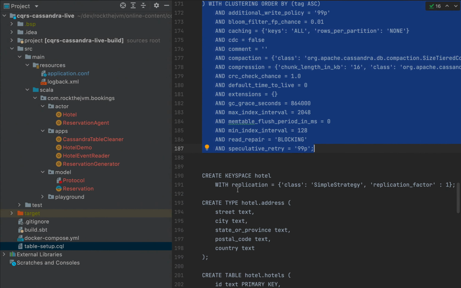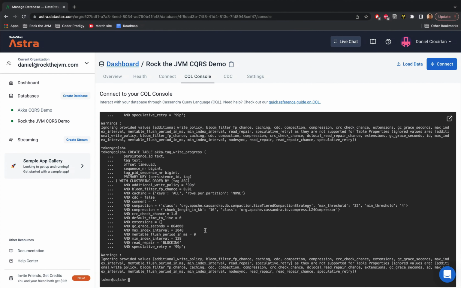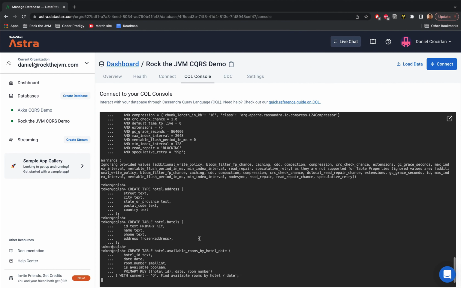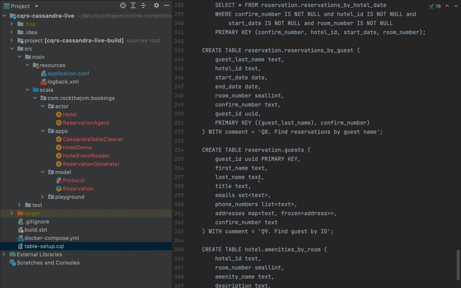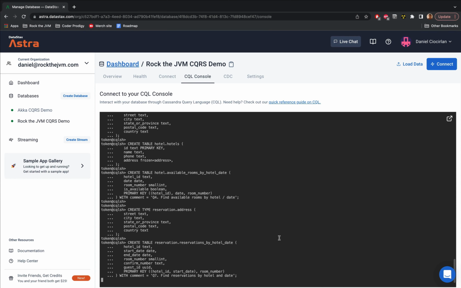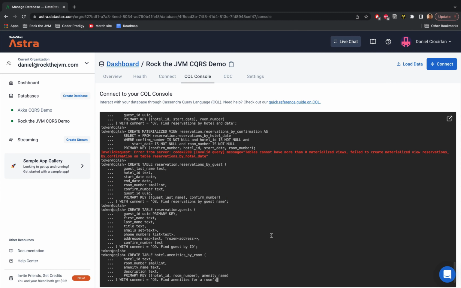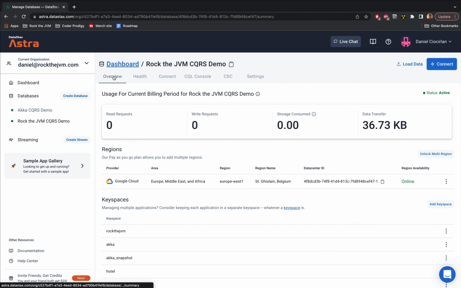All right. Then after the hotel, we have everything inside. So everything in that section. After that, we have reservations, and everything including amenities by room, although we aren't really using them for this application. And materialized views, as with the Docker container, the materialized views aren't really supported here, so we will ignore that for the application. Now, after we've created all the tables, now it's time to run our first demo application.